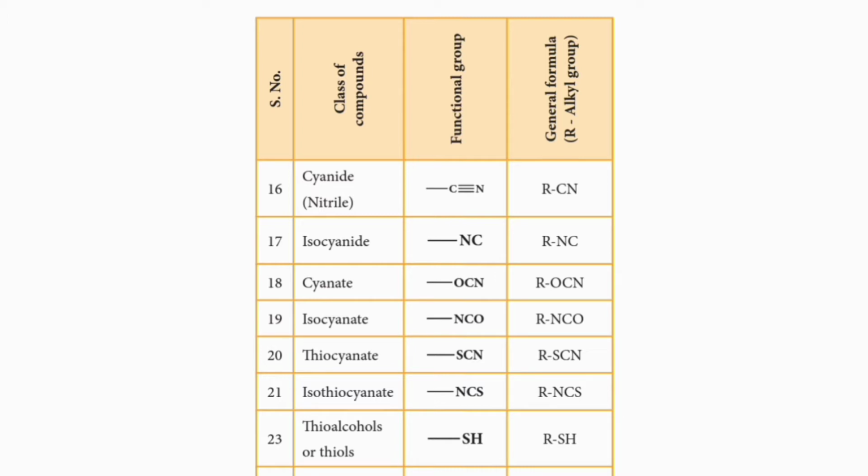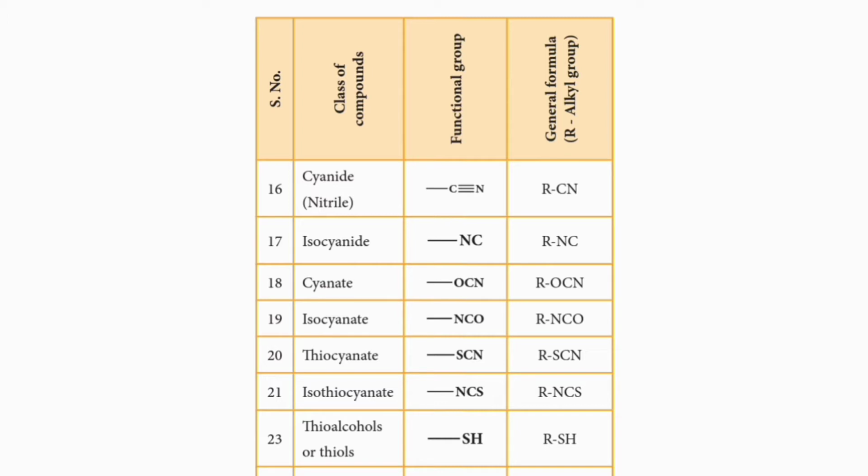The 17th class of organic compound is isocyanides. It is an isoform of alkyl cyanides or alkyl nitriles. The functional group is bond NC. The general formula is RNC.